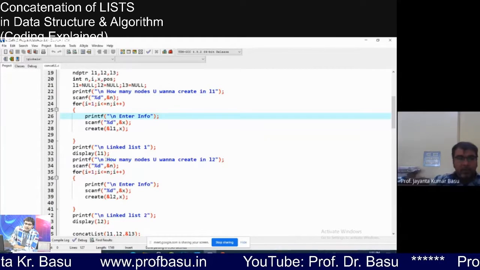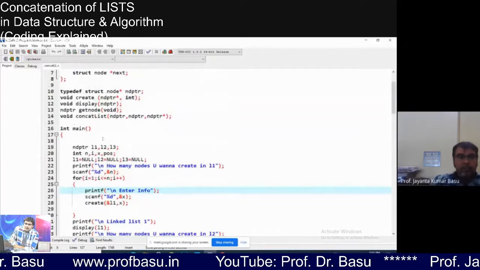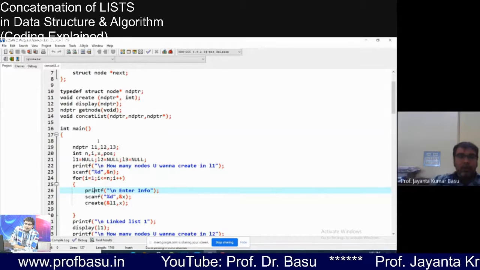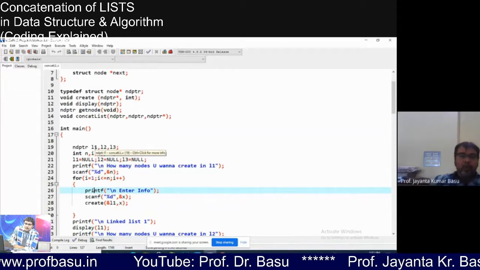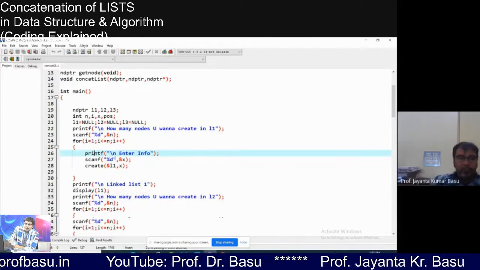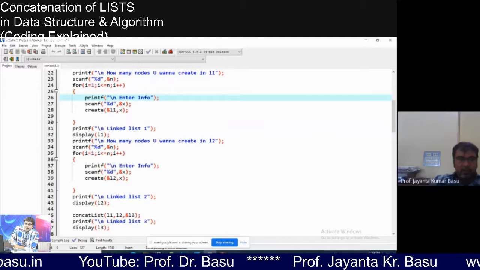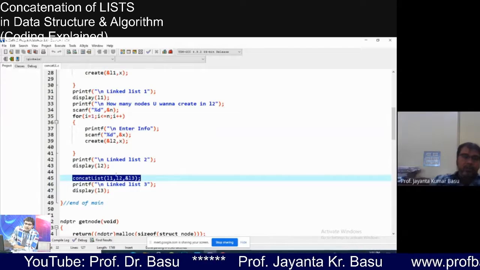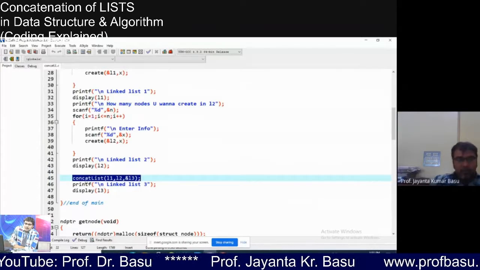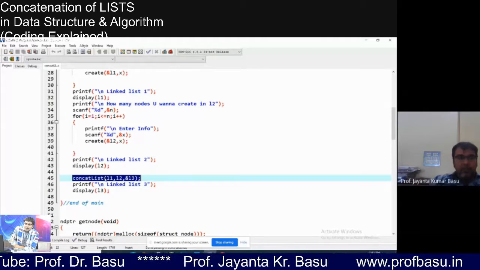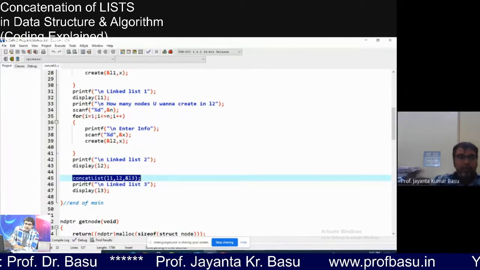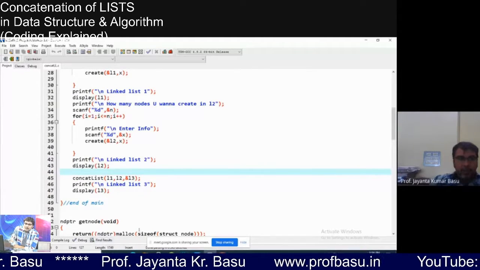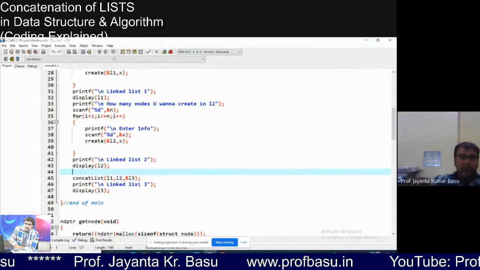Then the same way we are creating list two. Instead of root, here we have taken three roots and just given the names L1, L2, L3. We can also give the names root 1, root 2, root 3. So these two lists are created. Now the main thing is this concatenate list. This is our main program, and we are concerned about this. So we have created our own function. We have given it the name concat list, concatenation of lists, and I will discuss this function.